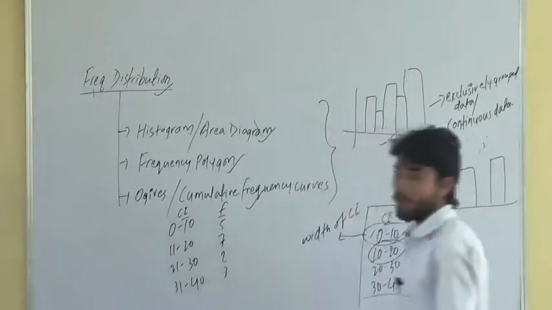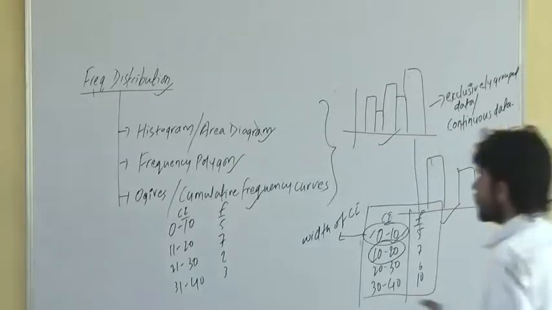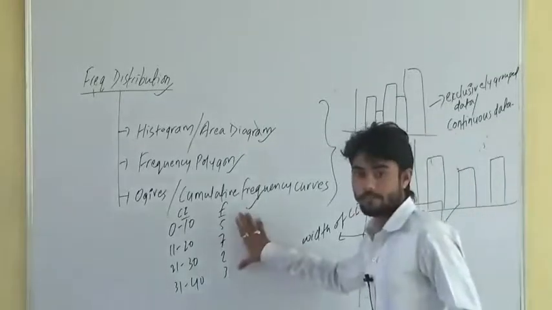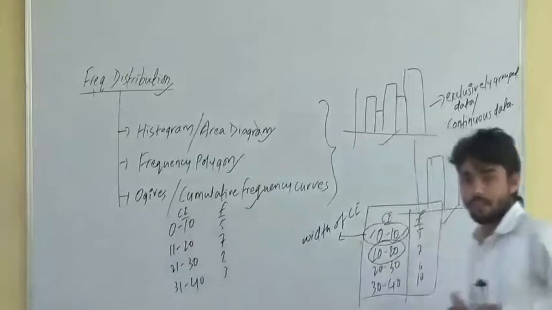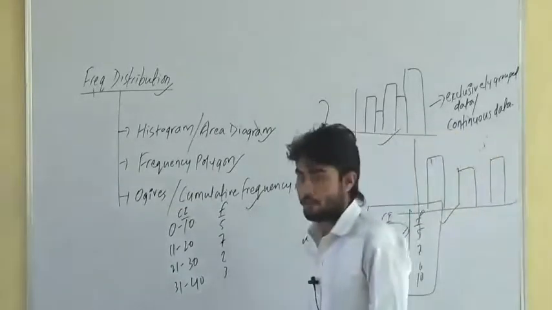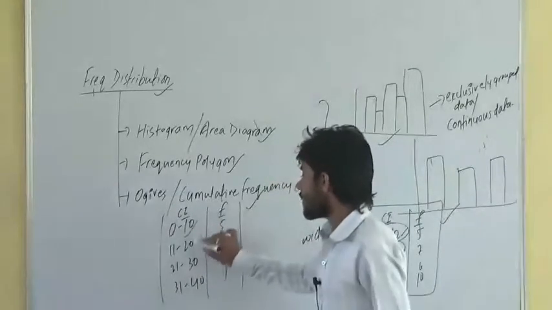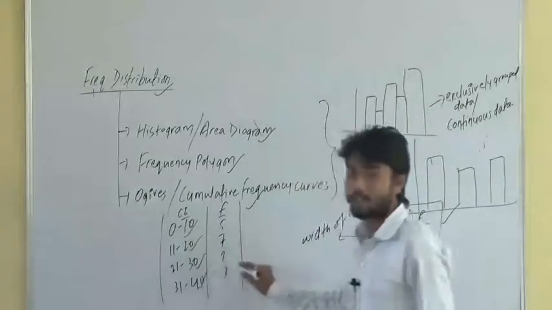So if I say here, can I say this one as continuous data? 0 to 10, 11 to 20, 21 to 30, 31 to 40. Is this continuous data? No. See, you will be getting confused. You will be thinking, yeah, there is a class interval, so it is continuous data.